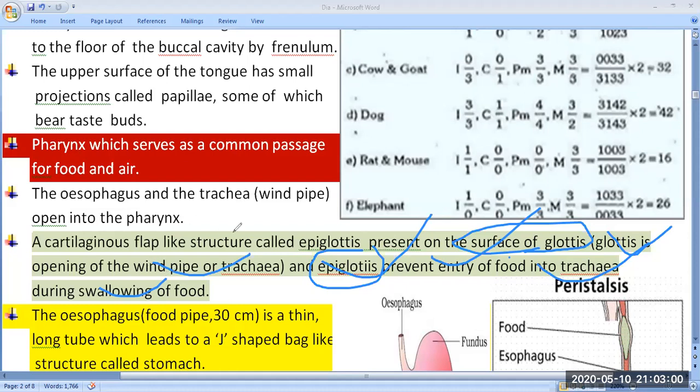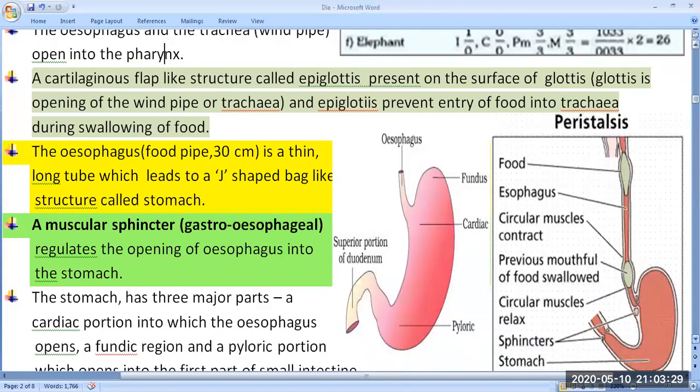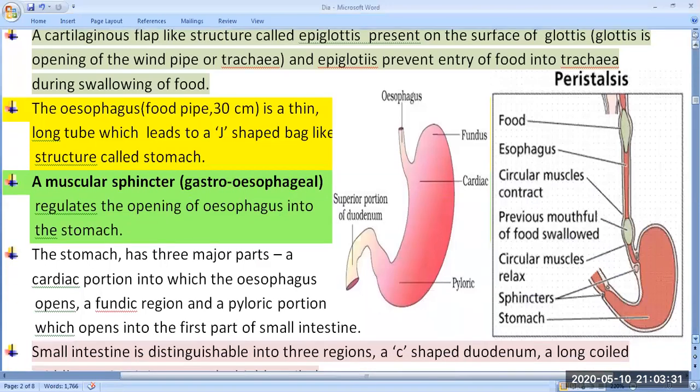Now you can see here they have also given some examples. Dog I had already told. Elephant has 26 teeth. Maybe it will be asked in your NEET examination, but you should learn how many teeth these animals have. Next, oesophagus. I had already told about the oesophagus. Oesophagus is also known as the food pipe, and this oesophagus length is 30 centimeters. Yesterday I already discussed this in the last lecture.